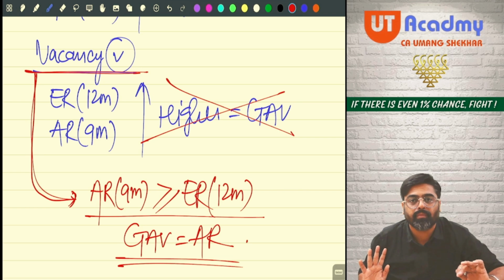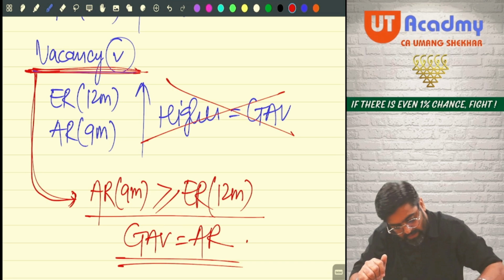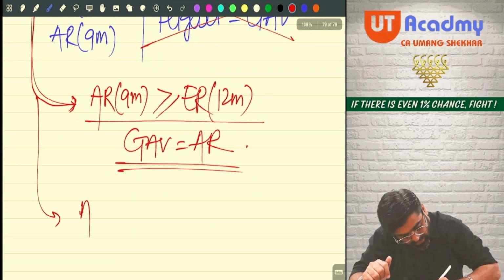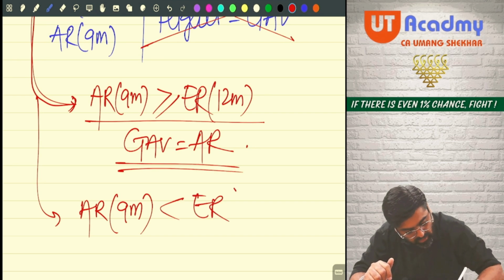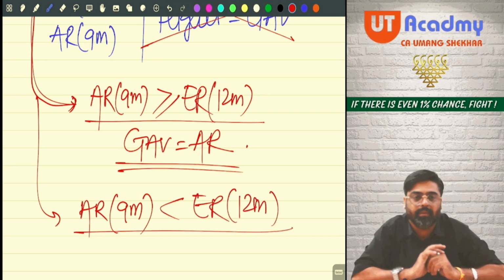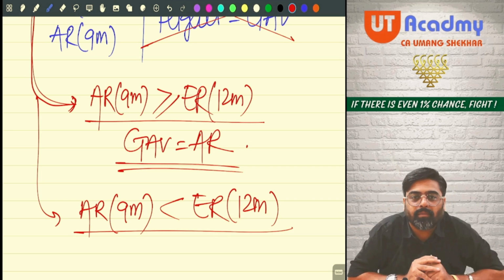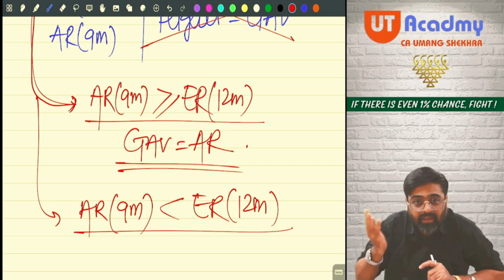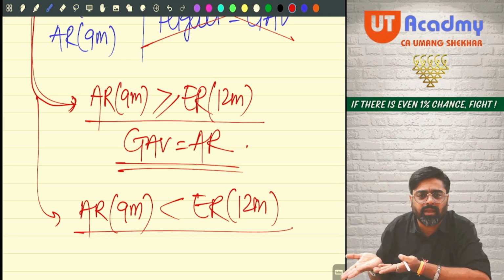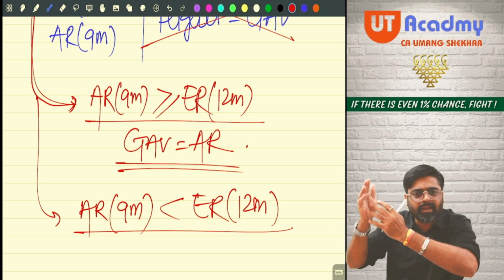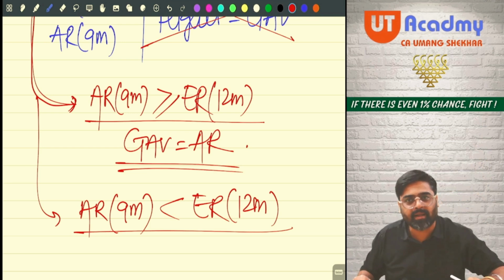But the second scenario can also happen. Vacancy was there and my actual rent, which is for only 9 months, is less than the expected rent of 12 months. Can this be a possibility? And why has this happened? Actual rent is less than expected rent. Why? Because of vacancy. Vacancy is the reason why my actual rent is lower than your expected rent.